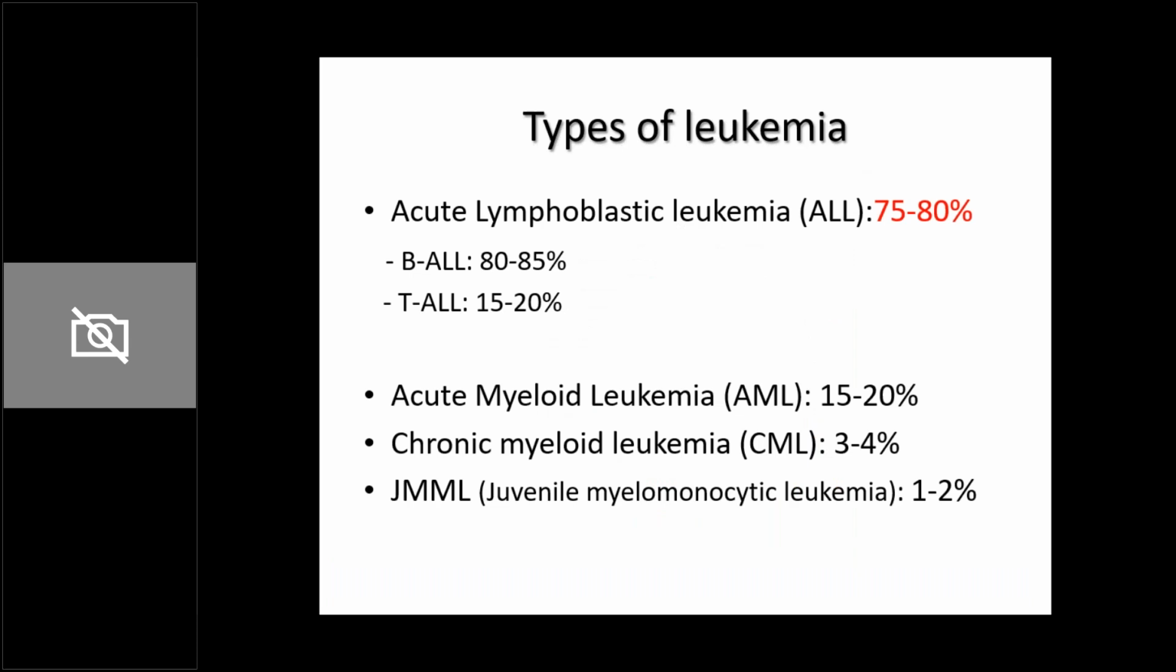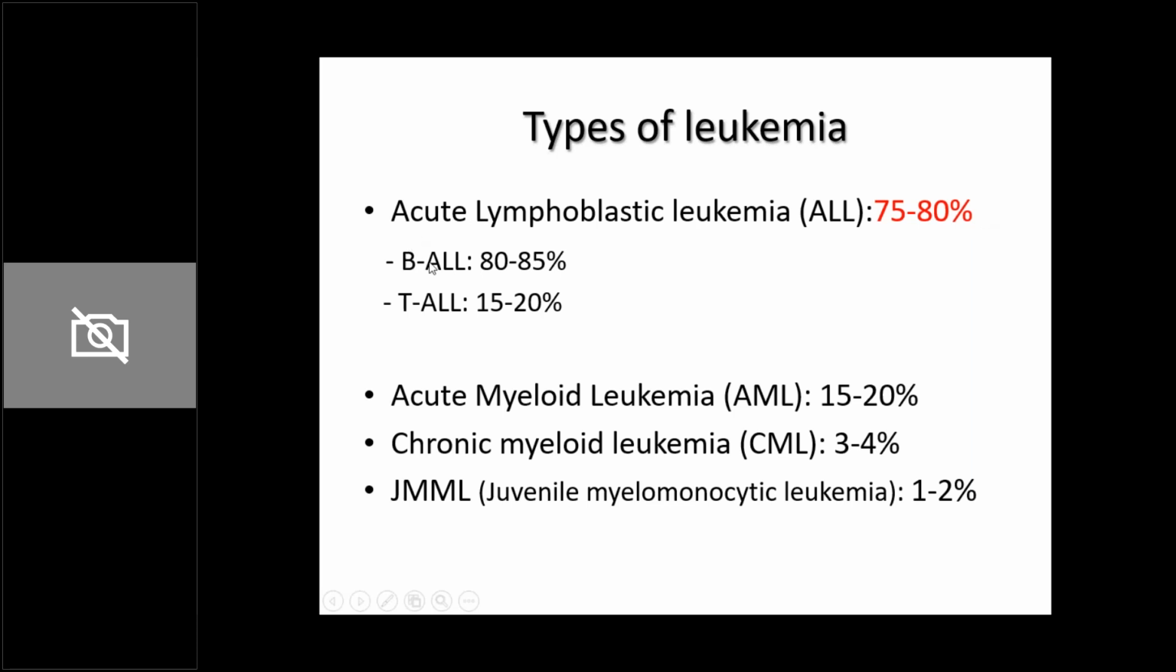So first we go ahead with leukemia. What are the types of leukemia you know of? There are 4 common types that you should all know. The first is acute lymphoblastic leukemia, commonly known as ALL. It comprises almost 75 to 80% of all childhood leukemias.